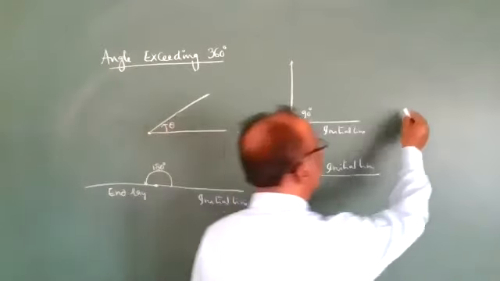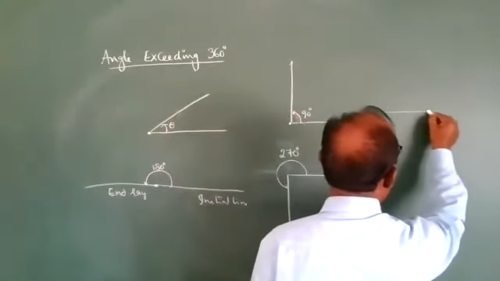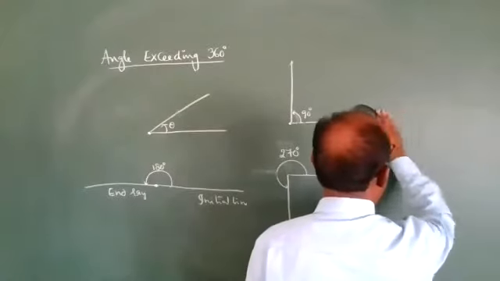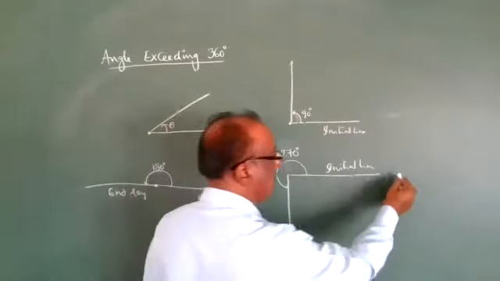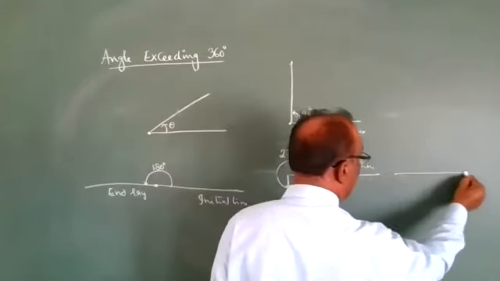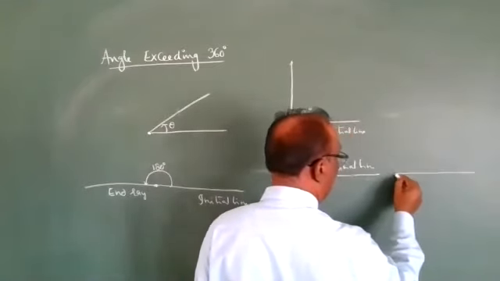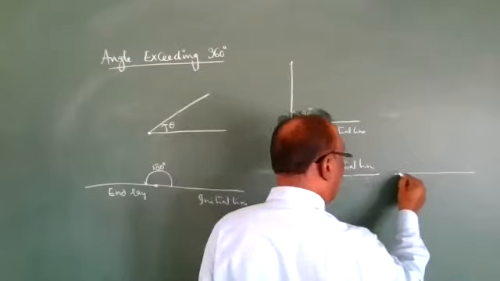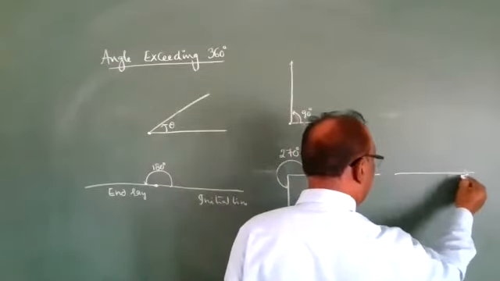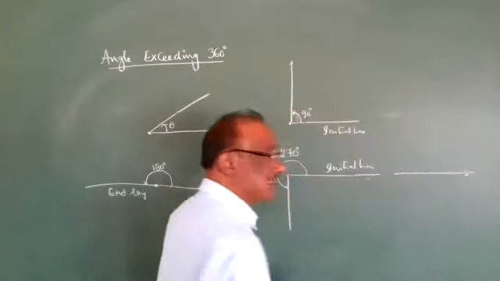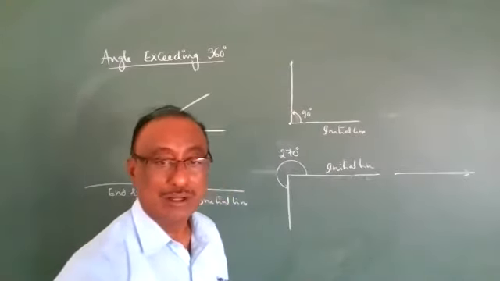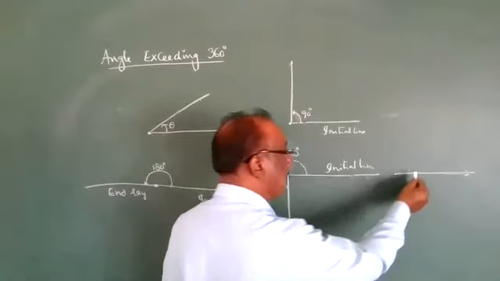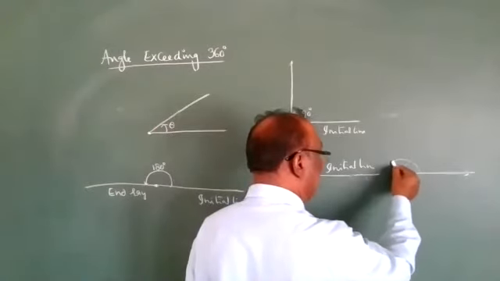Last one. I am drawing a figure here. Everyone see, here is the initial line. Another line coincides with this line only. Complete angle, very good. The round is completed.